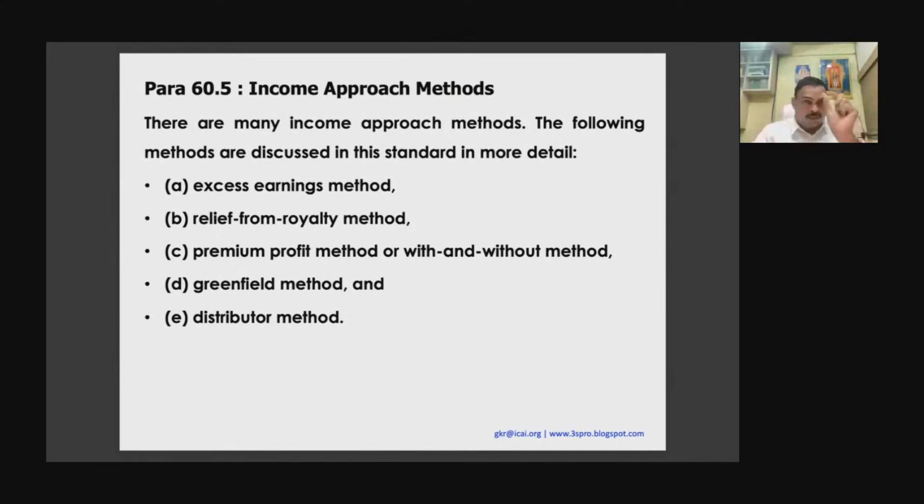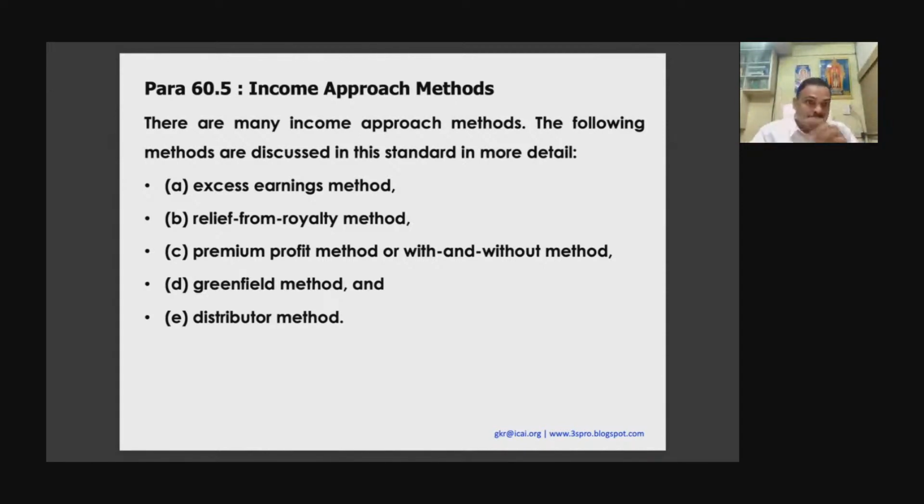He will give a pep talk for just 5 minutes on the importance of valuation, and then I will deliver a lecture for 1 hour on only basis of value. What are the various bases? How important it is. And 2 or 3 weeks later, I'll be doing a session only on intangible assets, the standard 210, the entire 210 I'll be discussing.